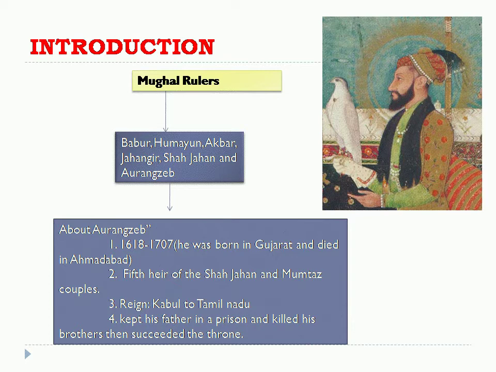He also ruled a vast empire from Kabul to Tamil Nadu. So, what happened at last? He kept his father in prison and he killed his brothers. Then he succeeded to the throne.